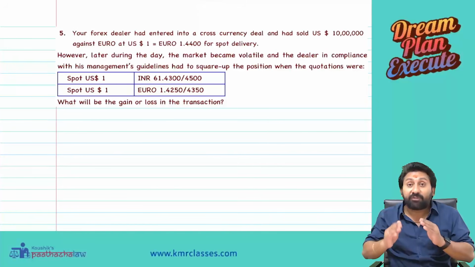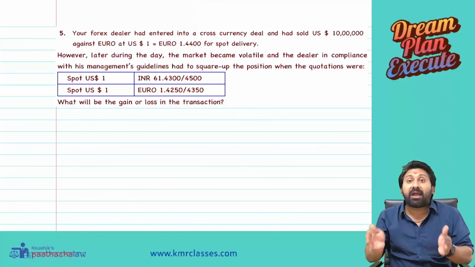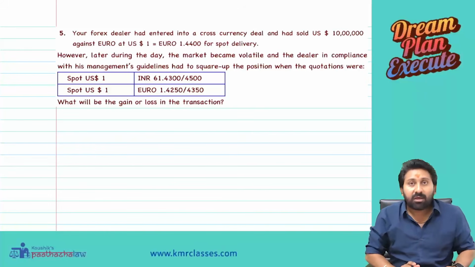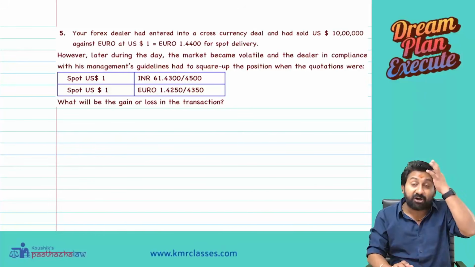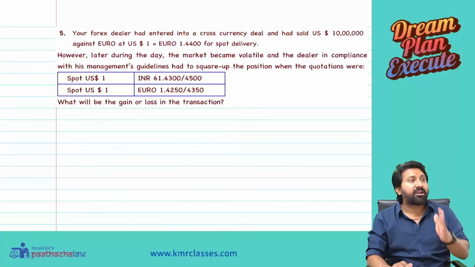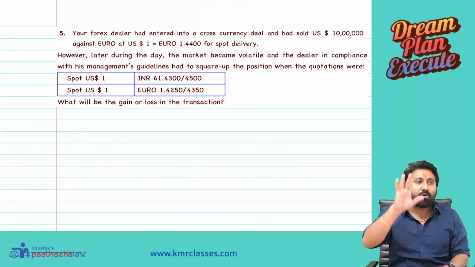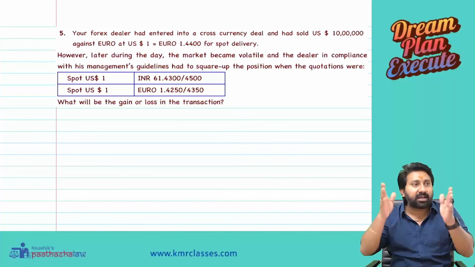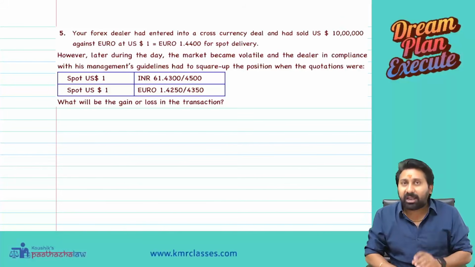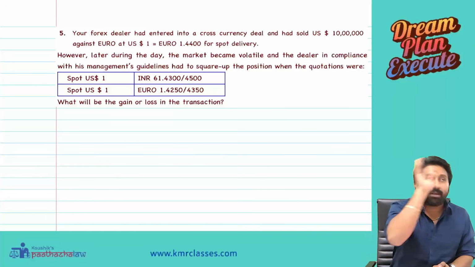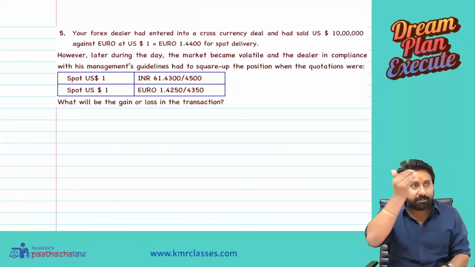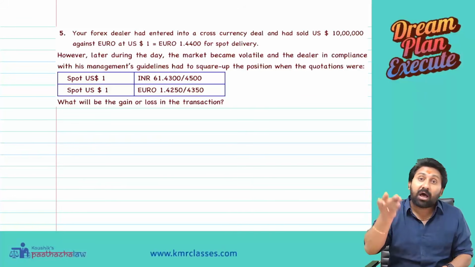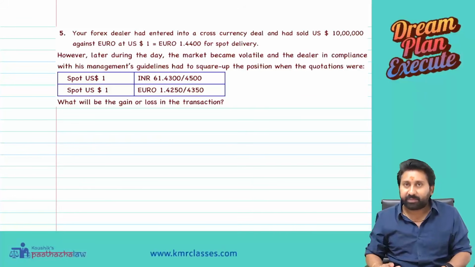Tata, since it is a frequent exporter, can open an account called an RFC account. RFC account means what? Resident foreign currency account. You are a resident, but you can open a foreign currency account. So Tata company opened a foreign currency account, euro. So now what happened? I sold to a person in Germany. That German person has given me euro. I did not convert them into rupee. I kept them in my euro RFC account.